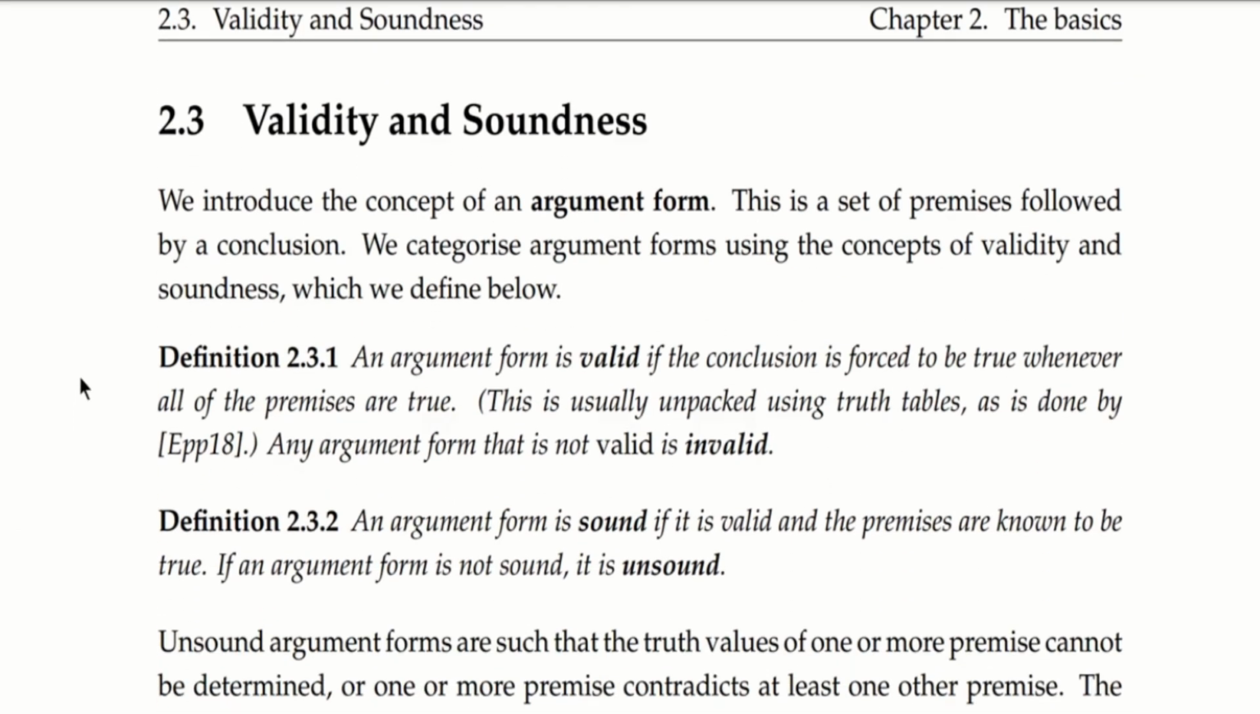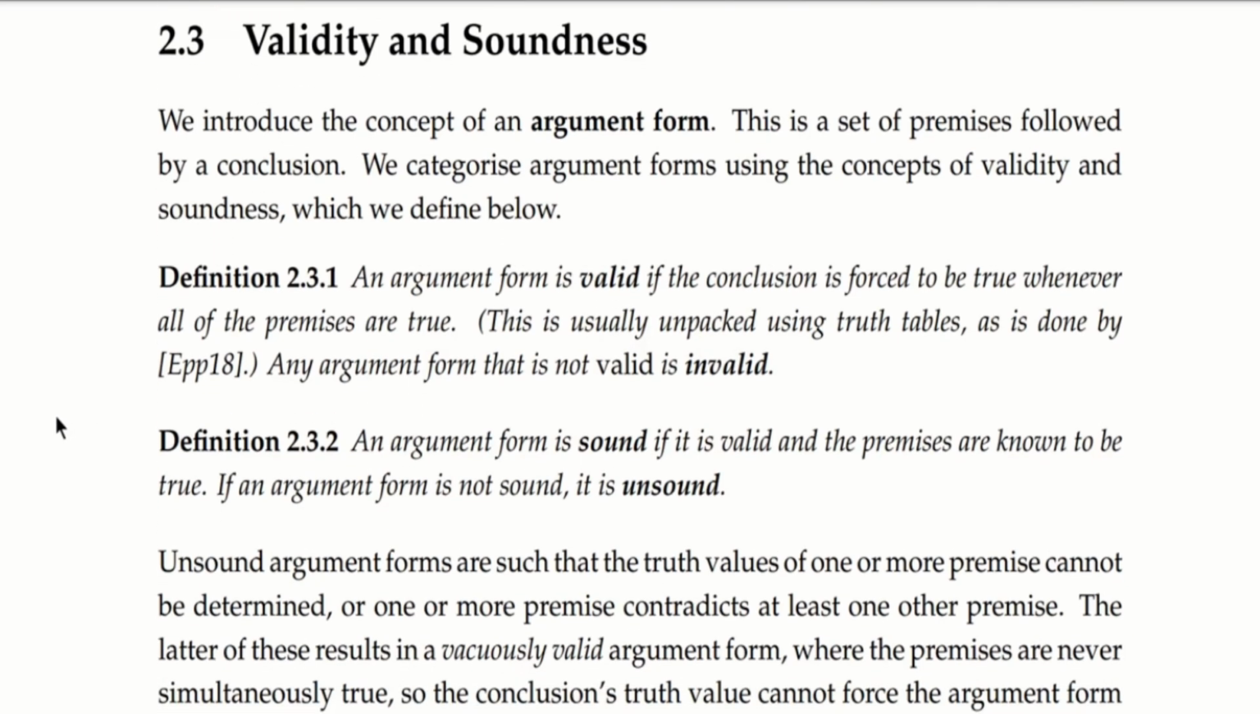This is the section where we discuss validity and soundness. But in order to do that, we have to introduce the concept of an argument form. This is a set of premises, which are followed by a conclusion. We categorize argument forms using the concepts of validity and soundness, which we define next.